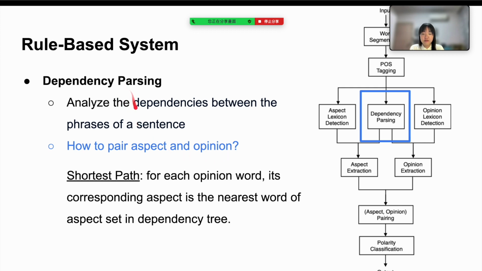Dependency parsing is used to analyze the dependency relations within a sentence. We use a dependency tree and apply the shortest path rule to pair aspects with their corresponding opinions. Here is our definition of shortest path. For each opinion word, its corresponding aspect is the nearest word of the aspect set in the dependency tree.